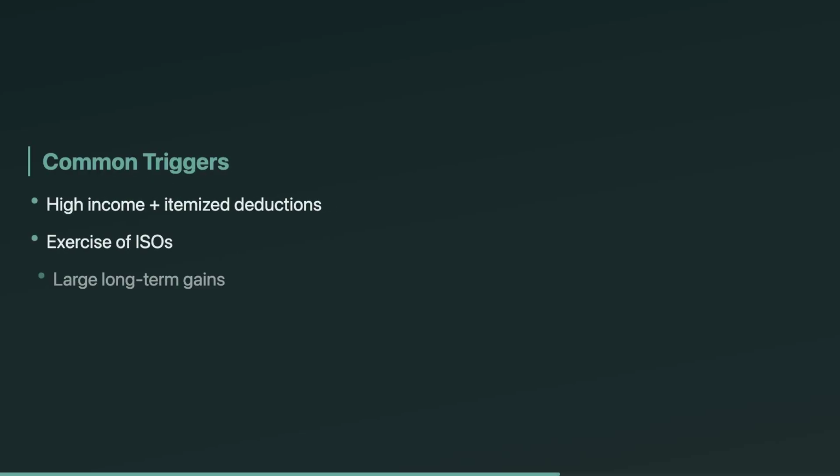So what actually triggers AMT in real life? Think high income plus special items. Common triggers include high income with high itemized deductions, exercising incentive stock options, and large long-term capital gains from selling assets. Another classic AMT preference item is tax-exempt interest from private activity bonds. On the EA exam, they'll often hide one of these in a fact pattern.